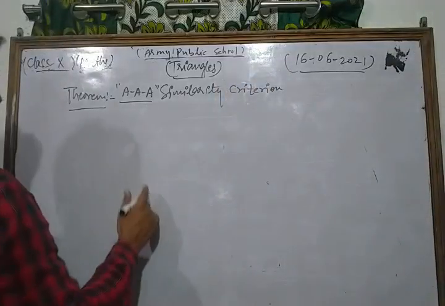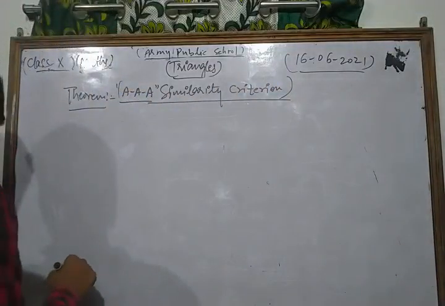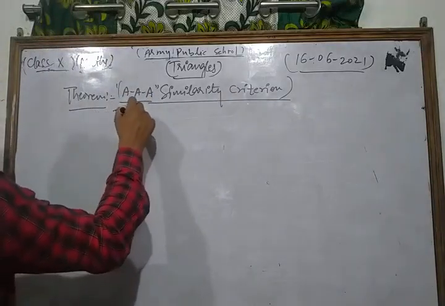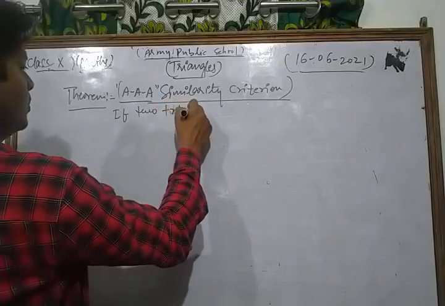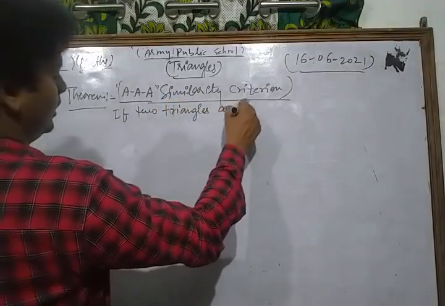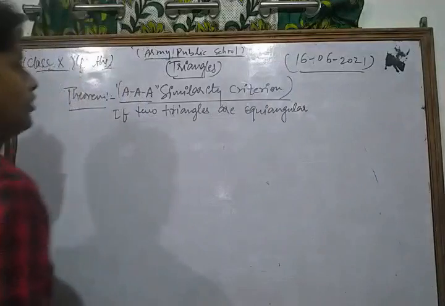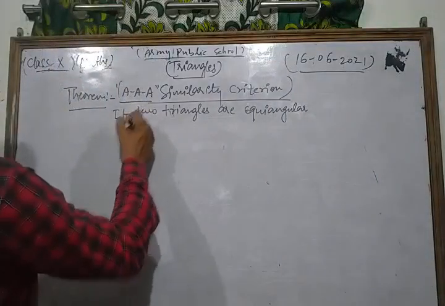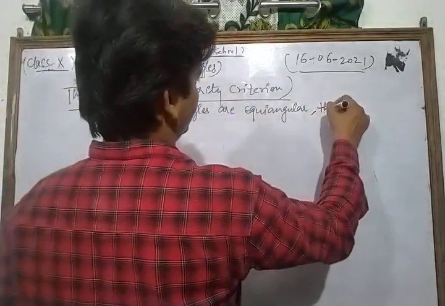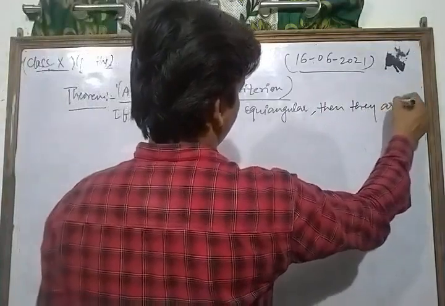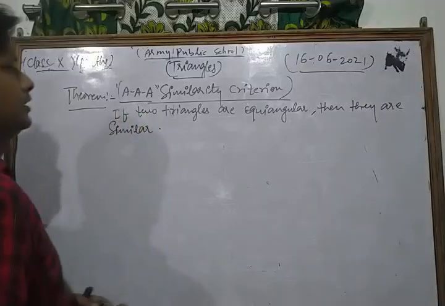According to that theorem, if two triangles are equiangular, then they are similar.